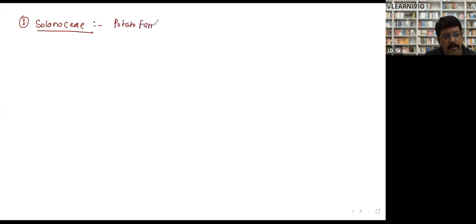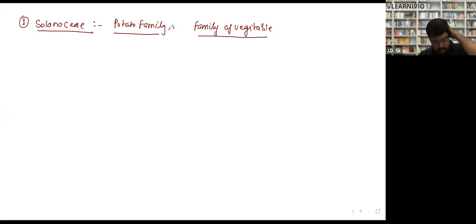Again, more than potato family, this is called family of vegetable. Most of the vegetable you eat, they belong to this family of vegetable, right? So this is family of vegetable. This is called potato family. So potato is the member of this family.